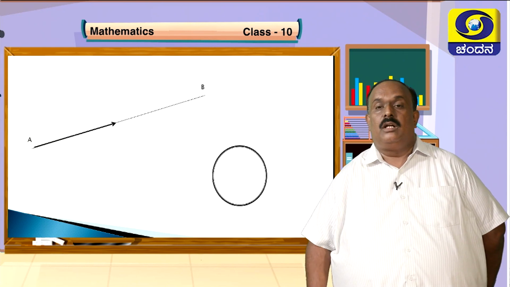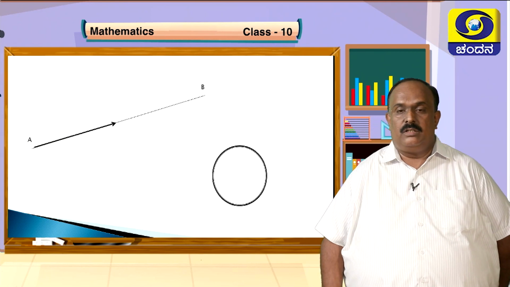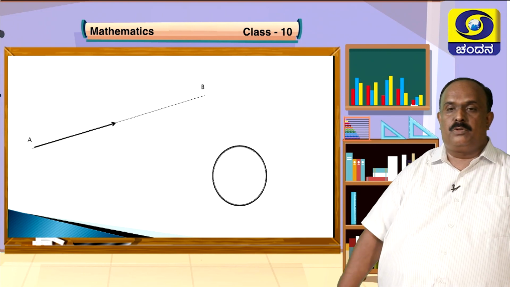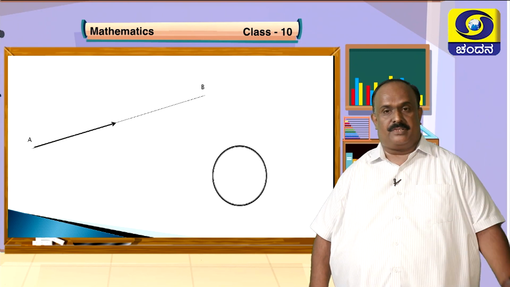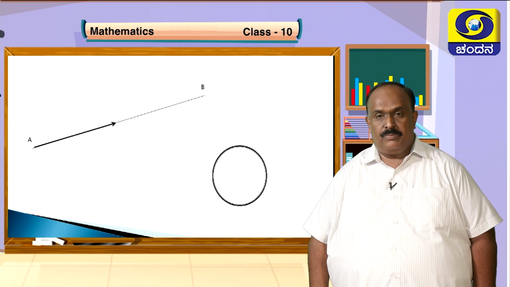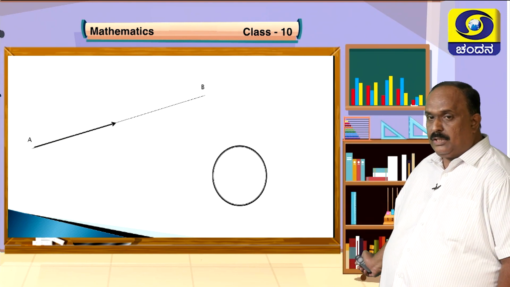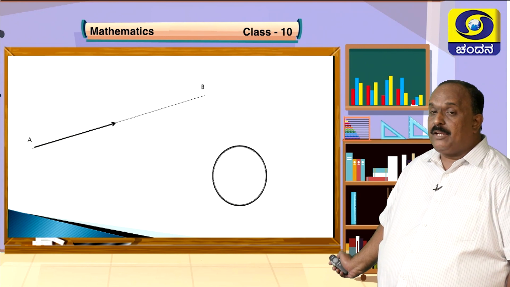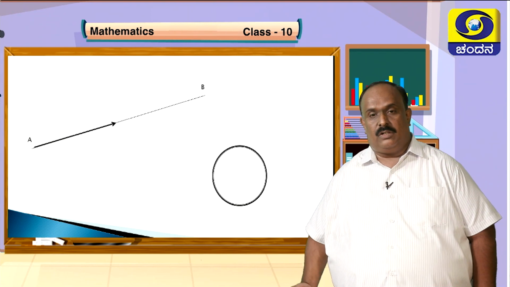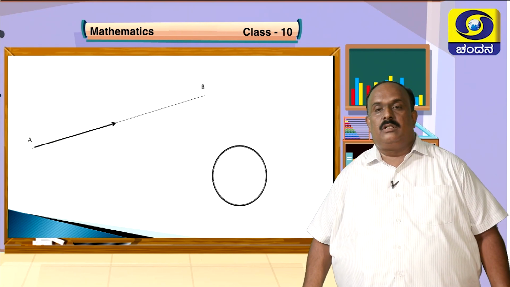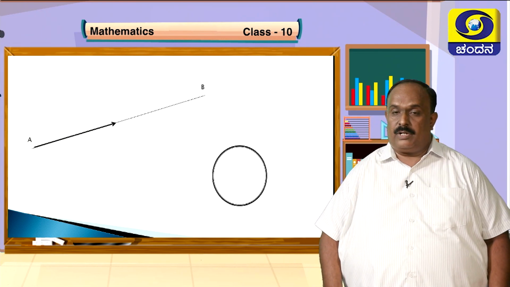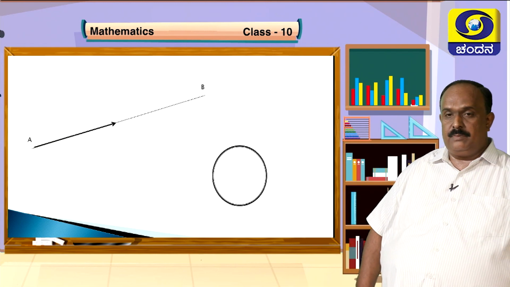Or, in the classroom, on your notebook, with your instruments, your divider, compass and all, can you draw a circle of radius 50 meters? Can you draw a circle of 500 meters? Can a circle of 1000 kilometers be drawn on a plane sheet of paper? That is my question. Whether it is a straight line, a circle, or some other example, my intention is that you have to tell me the required measurement. For that, you are not allowed to use any kind of instrument. Is it possible in mathematics?